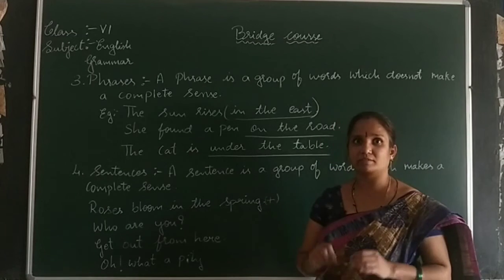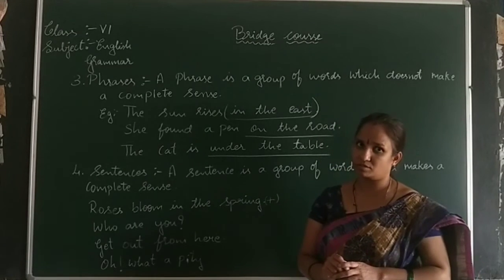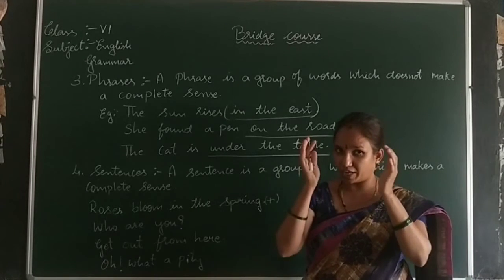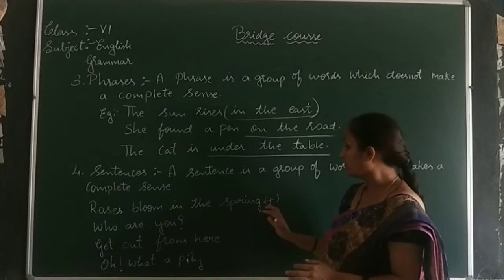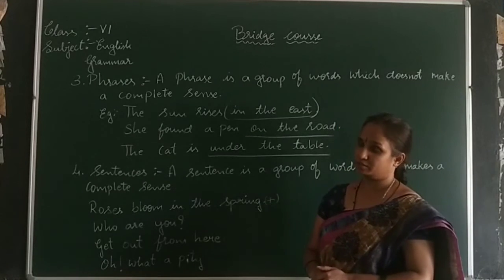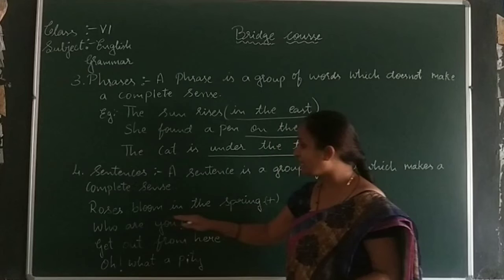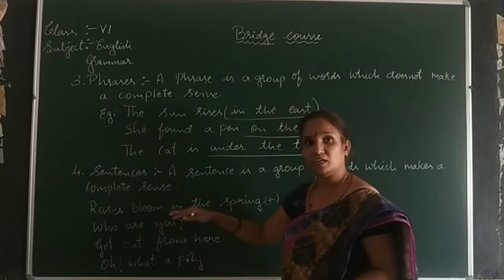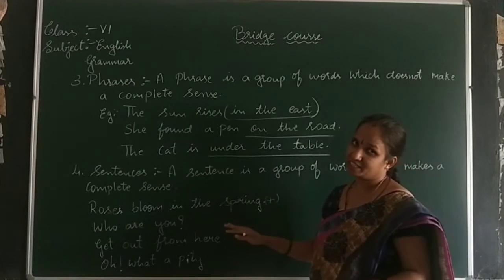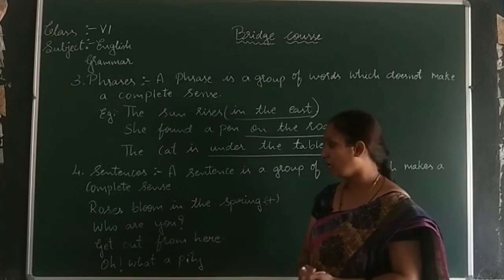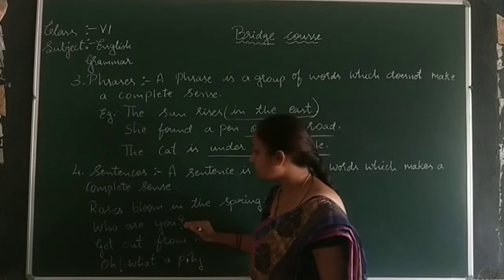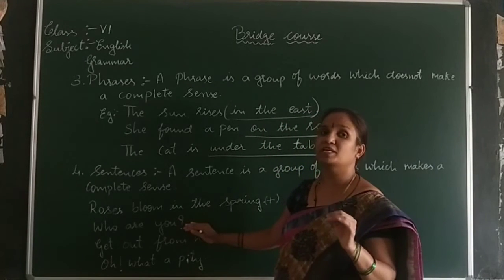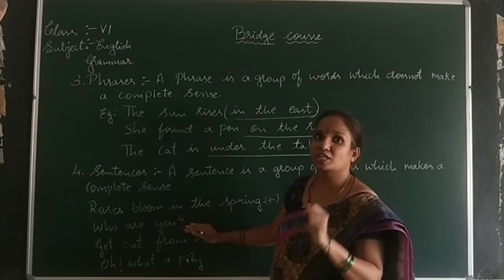This is an affirmative sentence, a declarative sentence. Declarative means it is declaring, it is telling in a positive manner. So this is a complete sentence with subject, verb, object. Everything is included. Next sentence is an interrogative sentence. It means it is a questioning sentence.